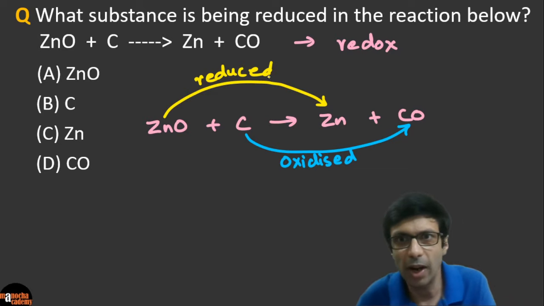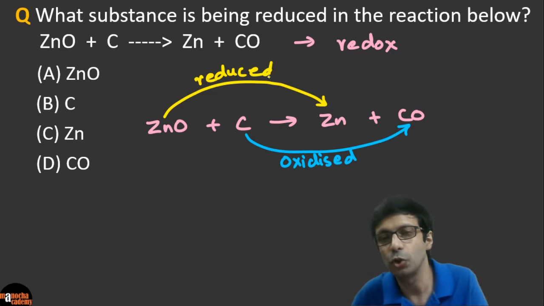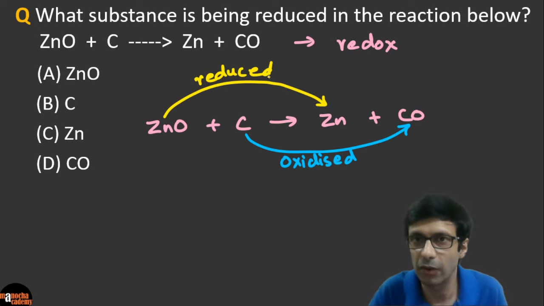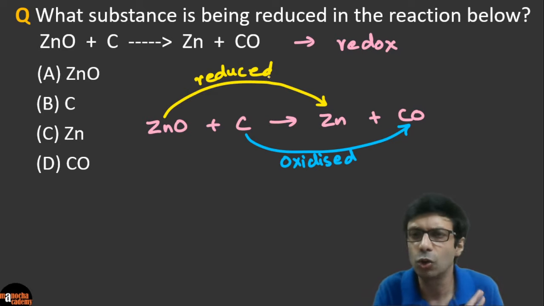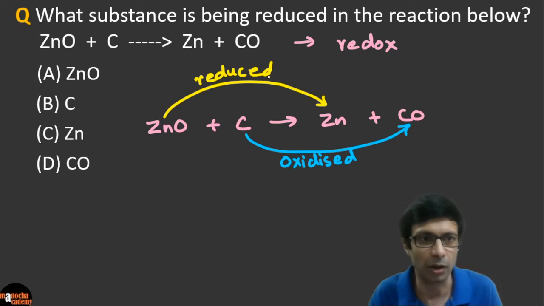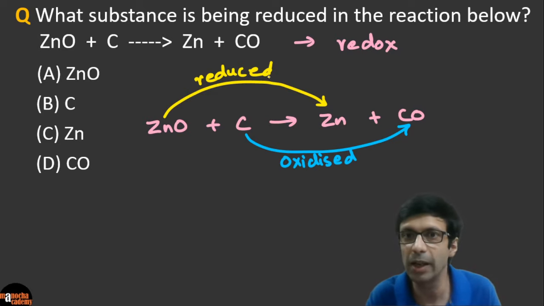So guys, please write down the reactions and do it this way I've shown you. Draw the arrows, and write down reduced and oxidized so that it's crystal clear to you. There'll be no confusion. Please take a look at how I've analyzed this reaction, and please don't be lazy about it. Write down these arrows so that you don't make any careless errors here.